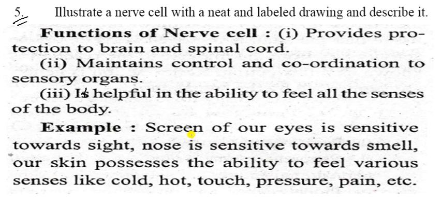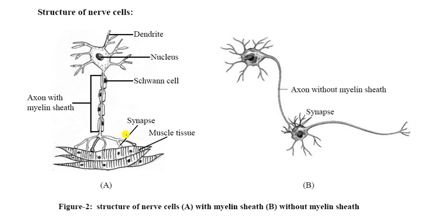For example, the retina in our eyes is sensitive towards sight. The nose is sensitive towards smell. Our skin possesses the ability to feel various senses like cold, hot, touch, pressure and pain, etc. So you have to write this answer. Now draw this nerve cell structure. I have told you the structure of the nerve cell; you can describe this and draw it in your copy.